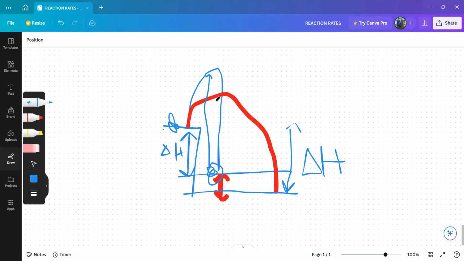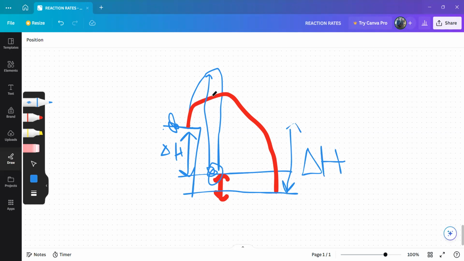Do you see, this one cannot fall on this same level because it is thrown to an end, so it will go and fall somewhere. This one will just fall straight at this end, but this one will go past this level and fall maybe at this level. You see that as I'm increasing my activation energy, my delta H is less, or my delta H decreases.